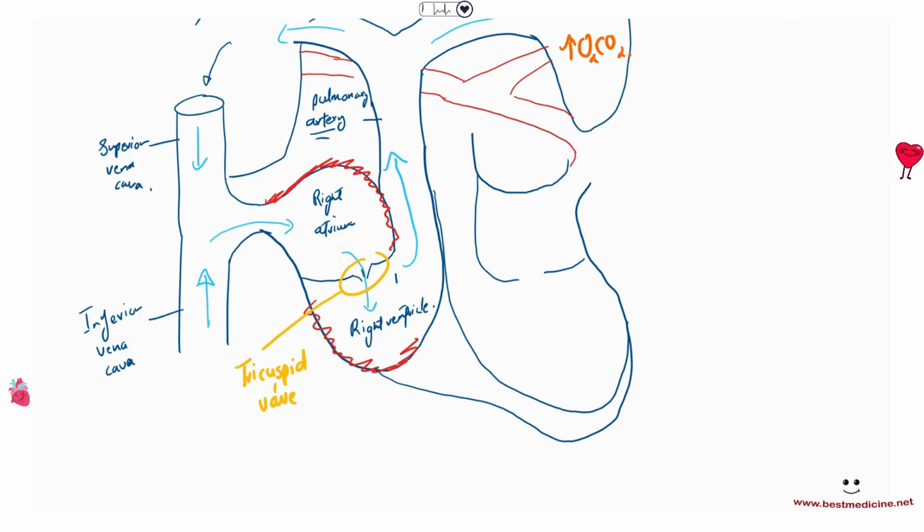So this oxygenated blood is returning through pulmonary veins into the left atrium. Here we have the left atrium, which is receiving oxygenated blood coming back from the lungs through pulmonary veins, right? Pulmonary vein. So when the left atrium contracts, it is going to push the blood into the left ventricle, okay? So into the left ventricle.